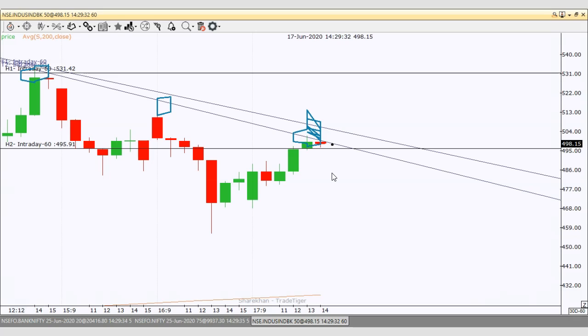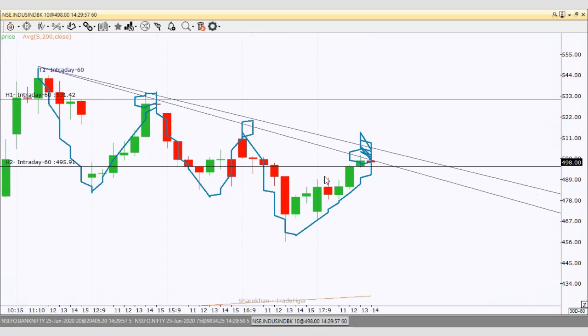The only thing is, the market, meaning Bank Nifty, also should perform weak. If they are not performing weak, you cannot short, right? But what you can do is, if you see a green candle above this, as I told you, you can simply go for a long with a target of 530. That's for sure. And downside, we are going to trade because of this downtrend.